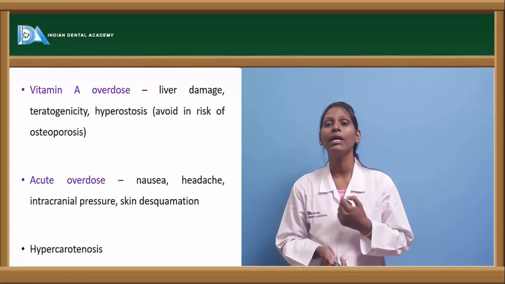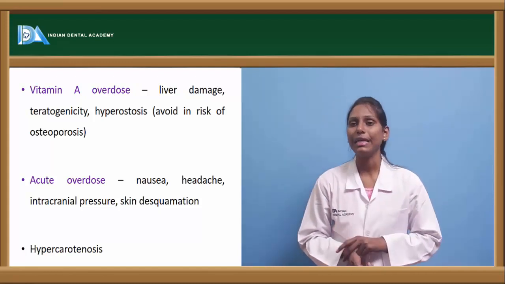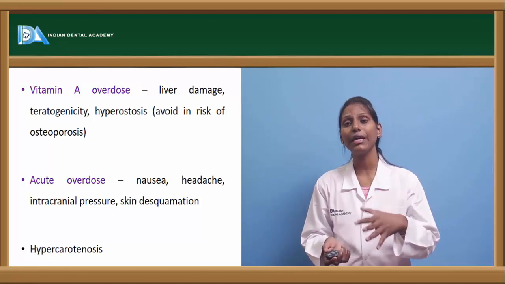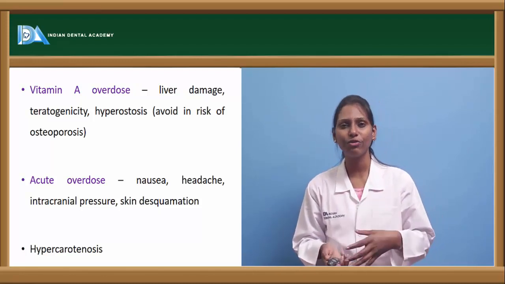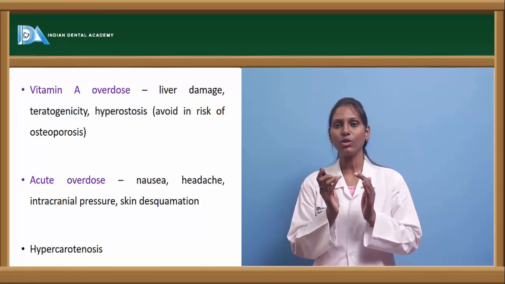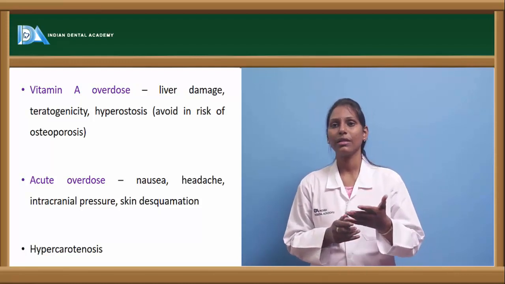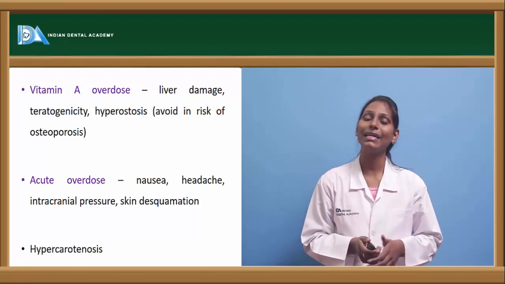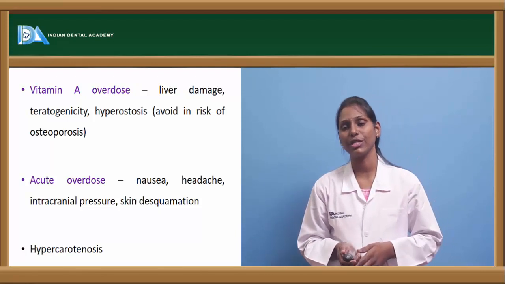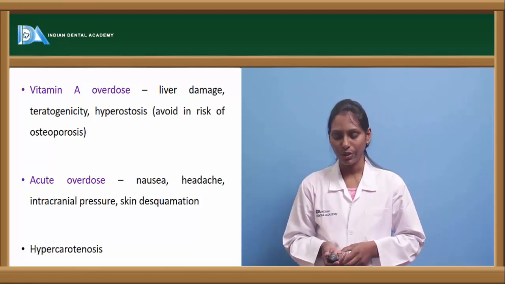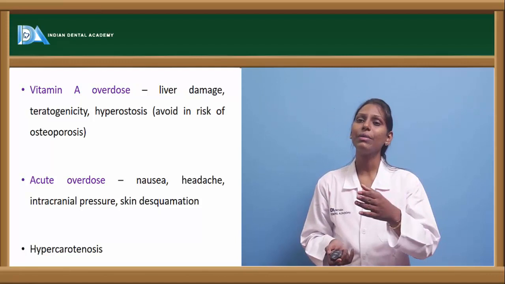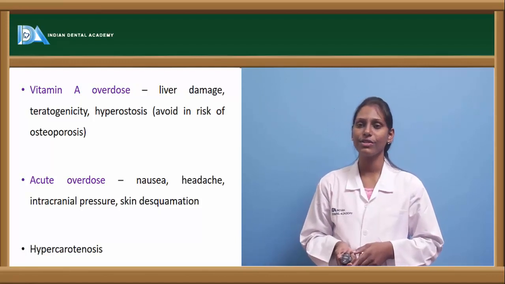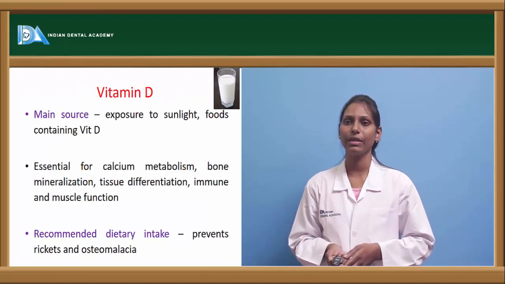Patients usually have hyperostosis in vitamin A overdose. Sometimes there can be acute overdose, accidental intake of a bulk of vitamin A tablets. Something like this can lead to nausea, headache, intracranial pressure and desquamation. This can be seen in case of acute overdose or drug poisoning. Hyperkeratinosis is one of the conditions usually seen in overdose of vitamin A.